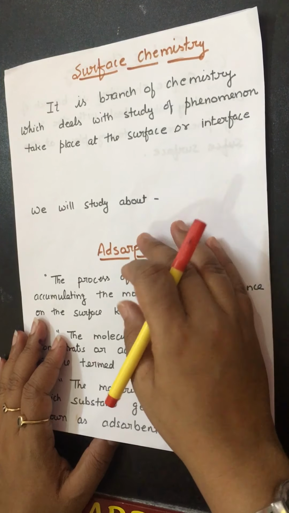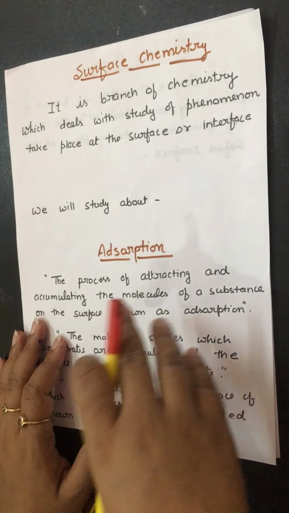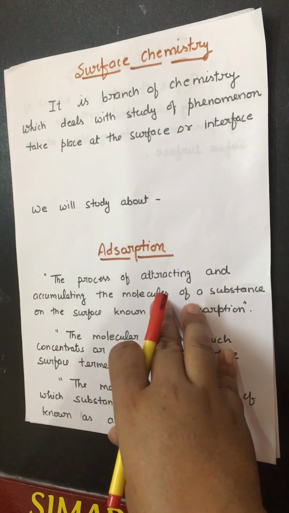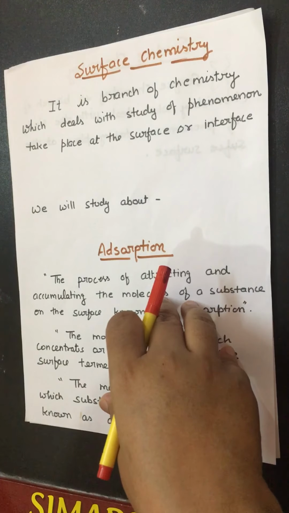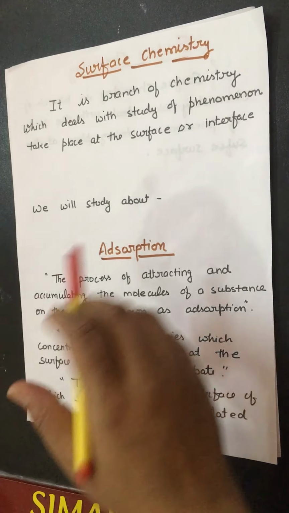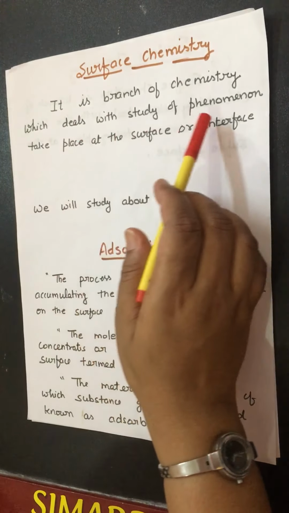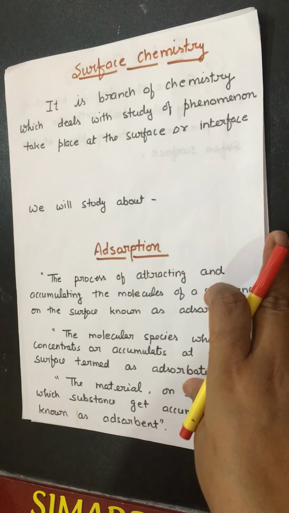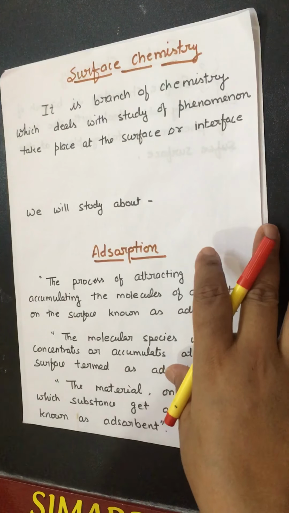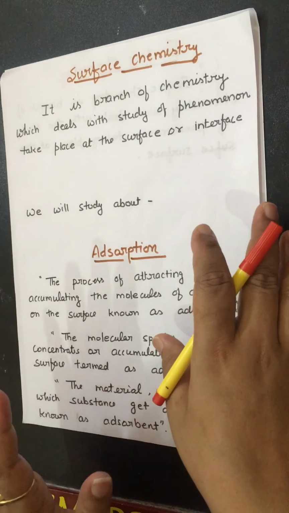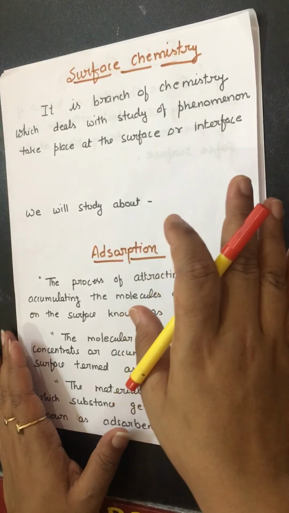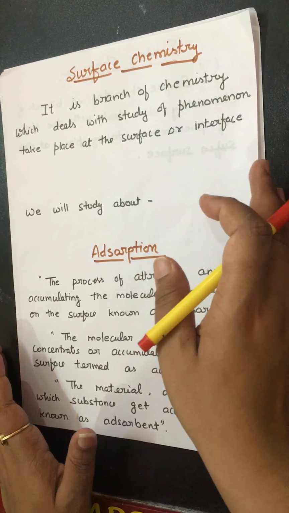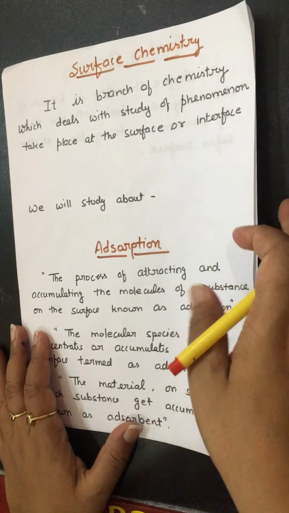Today we will start the next lesson, surface chemistry. As is clear from the name, chemistry which takes place at the surface is known as surface chemistry. It is a branch of chemistry which deals with the study of phenomena that take place at a surface or interface. In your syllabus, this lesson is divided into three parts: adsorption, catalysis and colloids. Today we will start with adsorption.